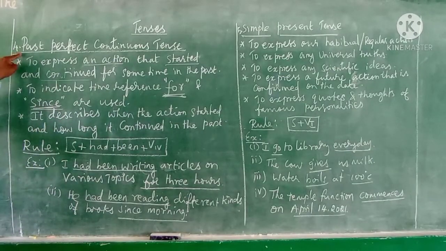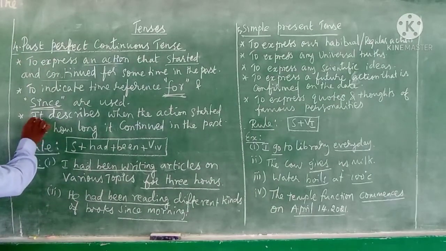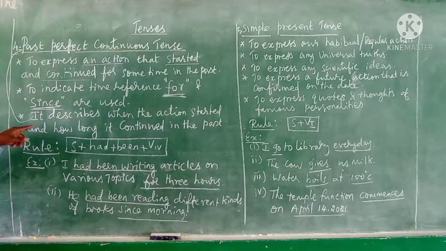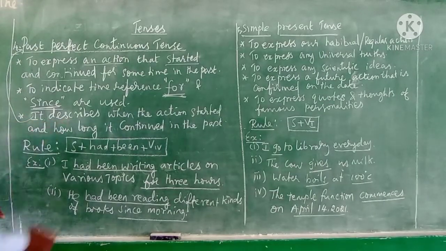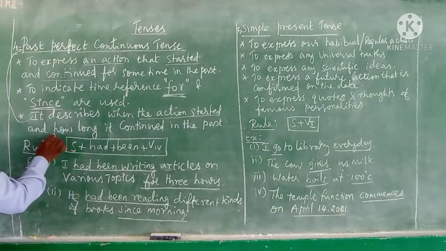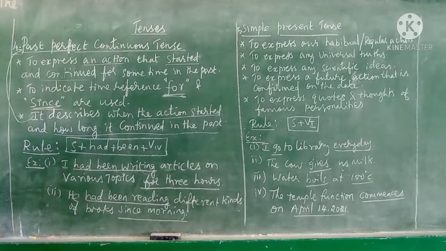For what can the past perfect continuous tense be used? It describes when the action started and how long it continued in the past. Clear?